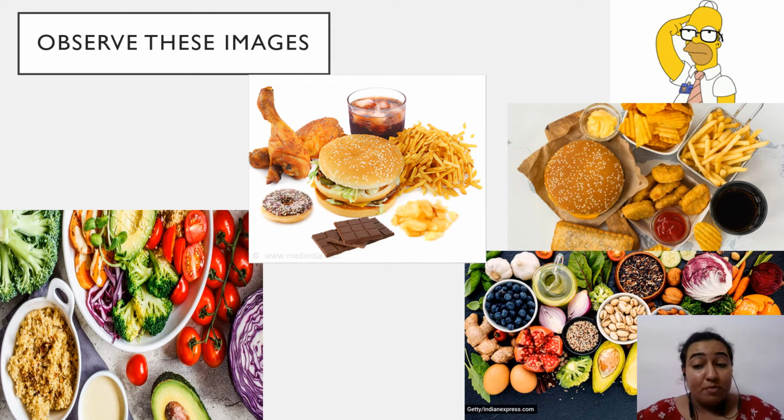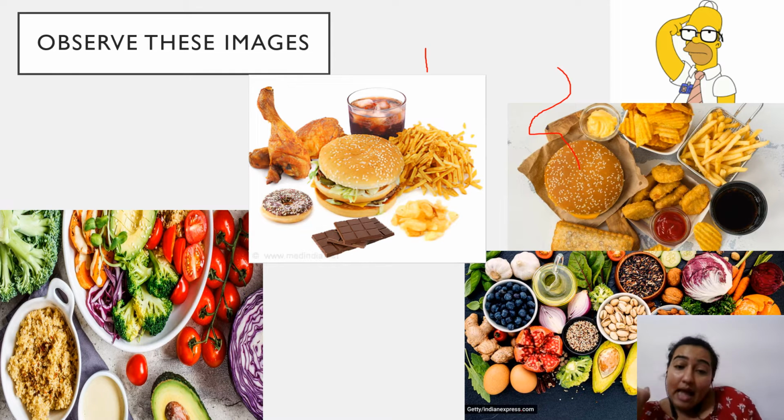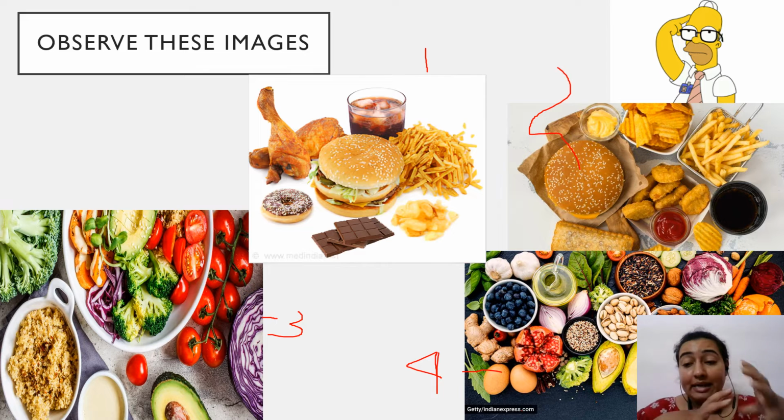Before we proceed further, students, I have pasted some images for you and you need to observe these images carefully and tell me what will happen if we have image 1 and 2. The foods in image 1 and 2, what impact and effect will these foods have on your body? And if you are going to consume food number 3 and food number 4, consequently what impact will these foods have on your body? You need to tell me.